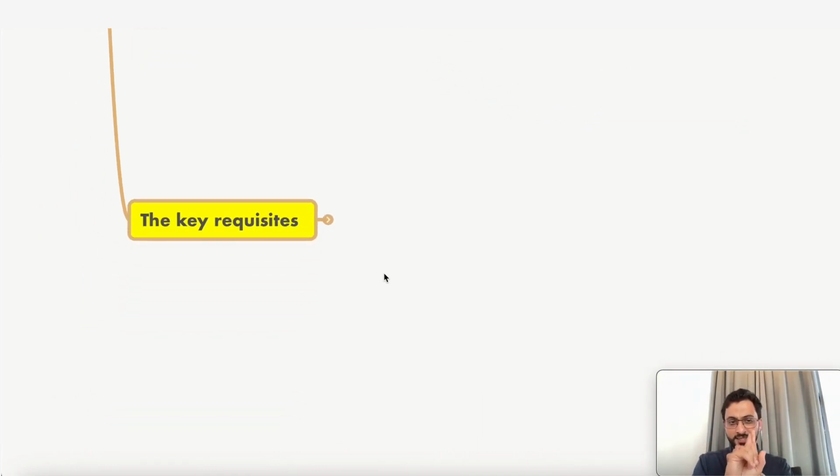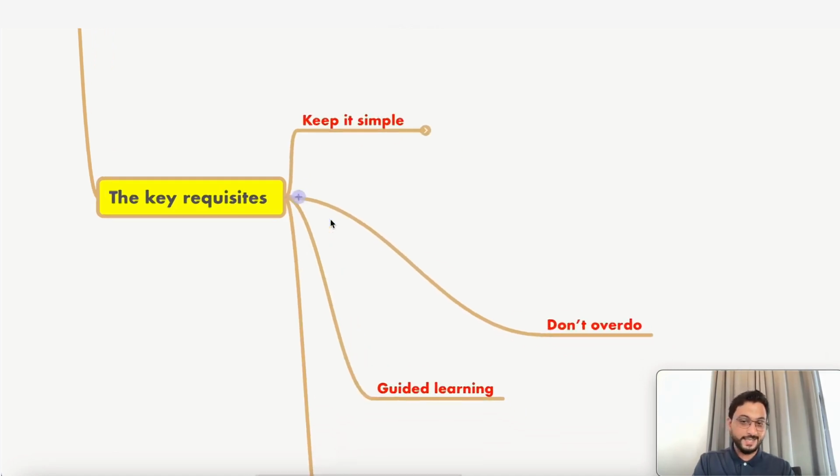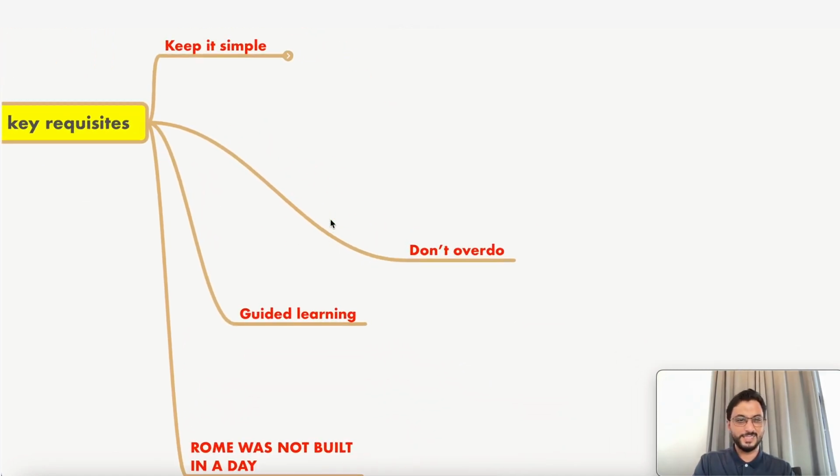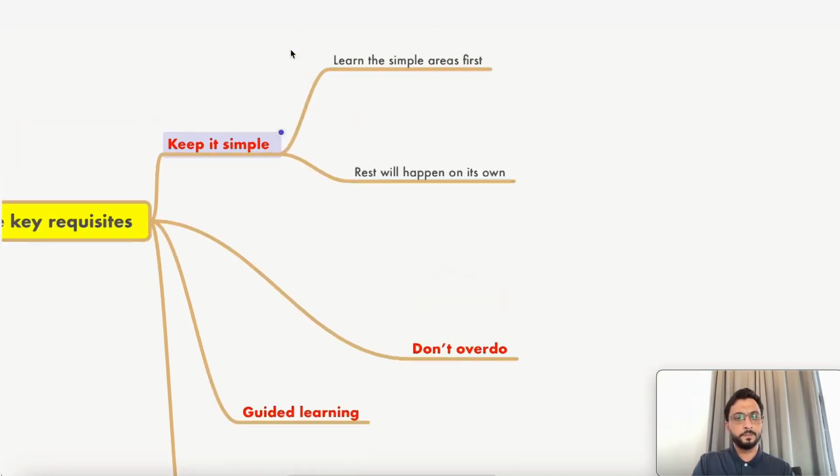What is that? One is learn the entire syllabus or learn what the toppers learn. That's the video there, you can watch it. The key requisites to make all this happen. Now, first is determination. I forgot to write it there. Determination. You need MDS, that's it. Keep it simple, like I told you.